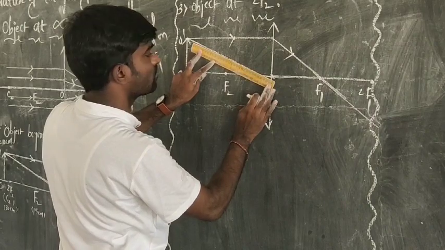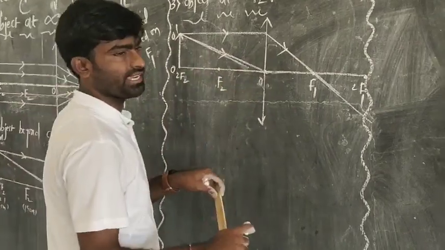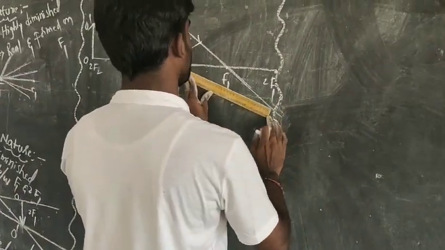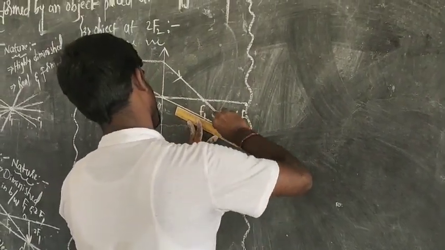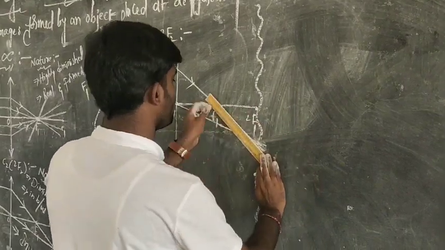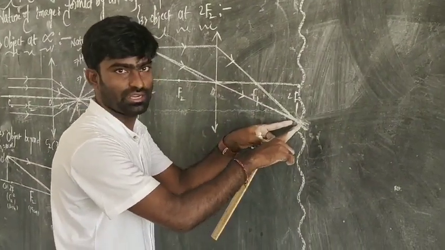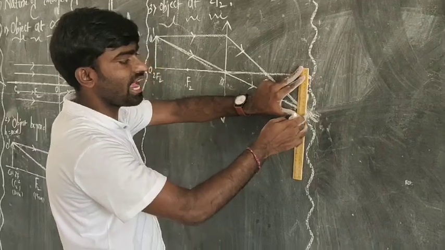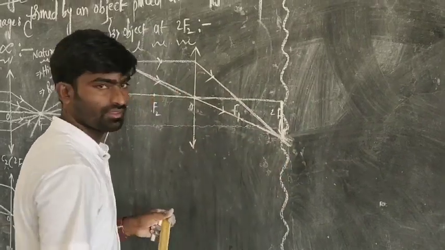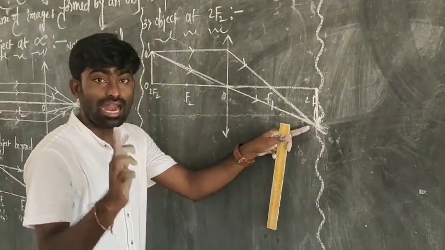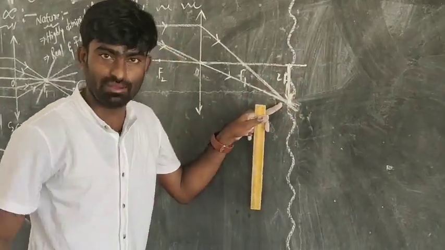which is passing through the optic center. So here is the light ray which is passing through the optic center. After refraction, it doesn't undergo any deviation. Both of these two light rays after refraction are intersecting at one point. And now if you draw a vertical line to the principal axis, very interestingly, you can get the image at the same area, with the same size.